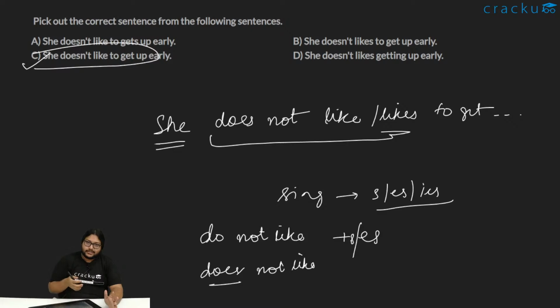That is just the construction. When we have verbs like this, when we are using negatives or interrogatives, instead of adding the s, es or ies directly to the verb, if there is an auxiliary present, we'll add that to the auxiliary. In this sentence, do is the auxiliary for the main verb like. So whenever we have sentences where we have a main verb and an auxiliary verb, the s, es or ies adds to the auxiliary. That happens in case of negative and interrogative sentences.